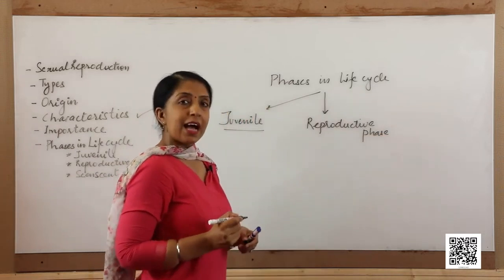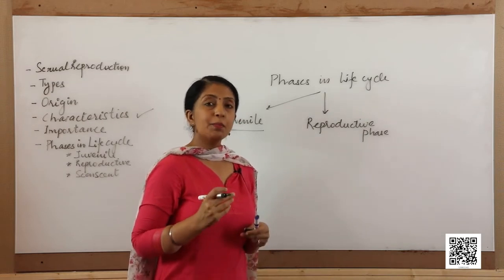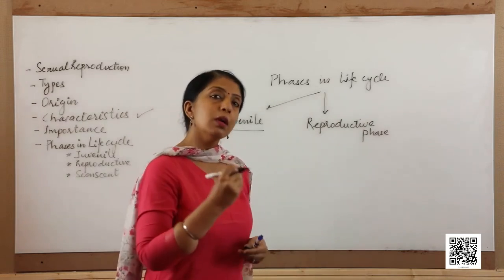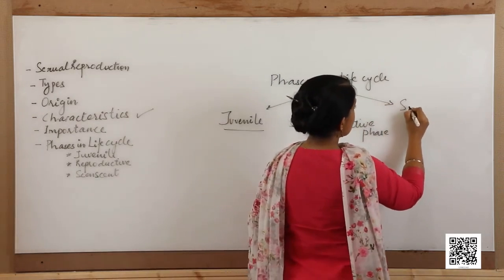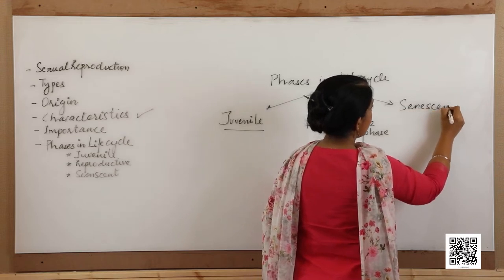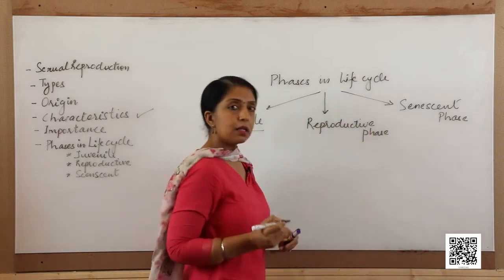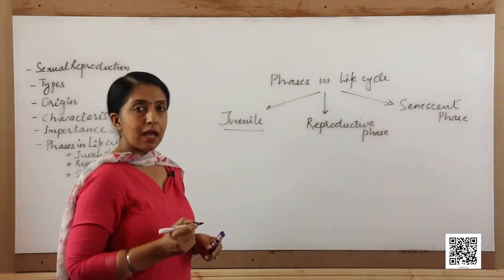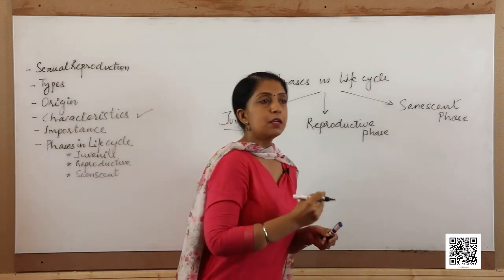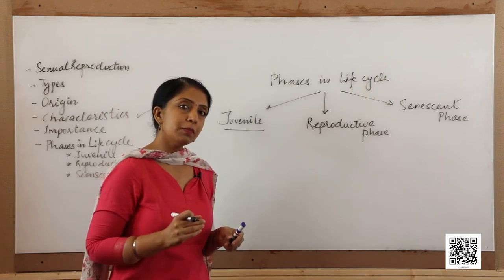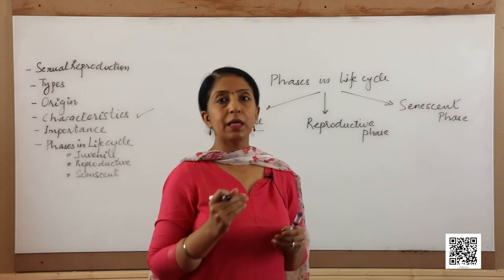The reproductive phase is the phase in which the individual is able to reproduce and produce organisms of its own kind. The third phase in the life cycle is the senescent phase. It marks the end of the reproductive phase, and in the senescent phase, deterioration of physiological and morphological structures in the body of the organism begins.